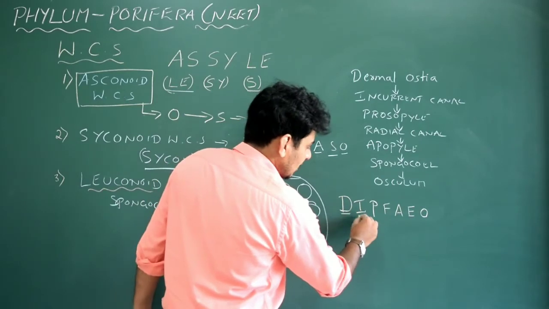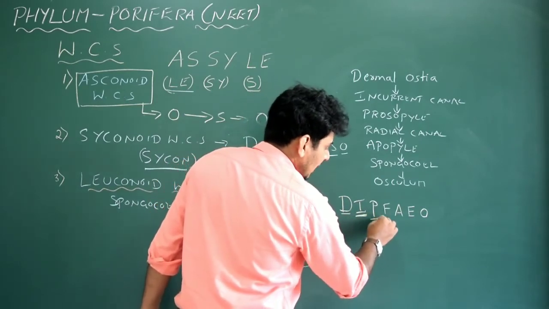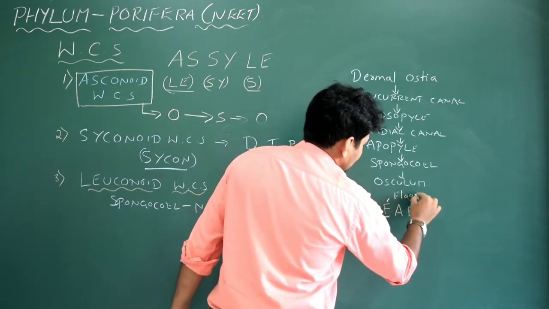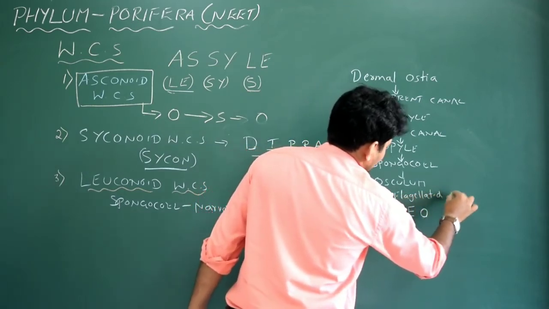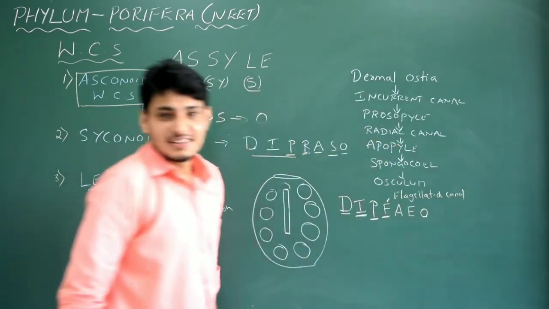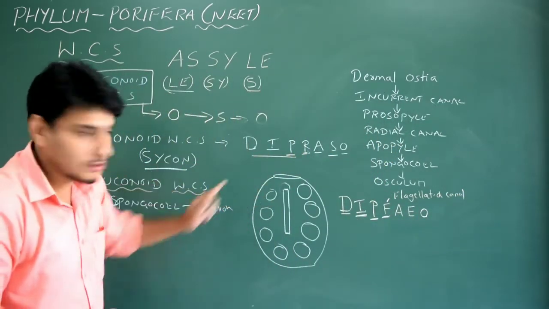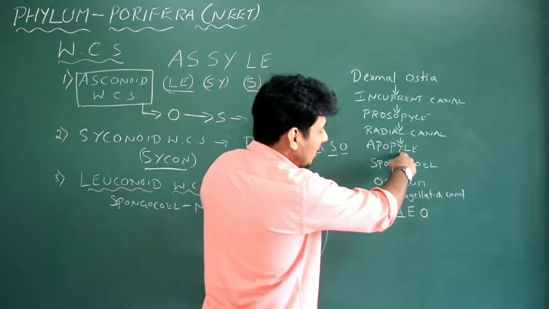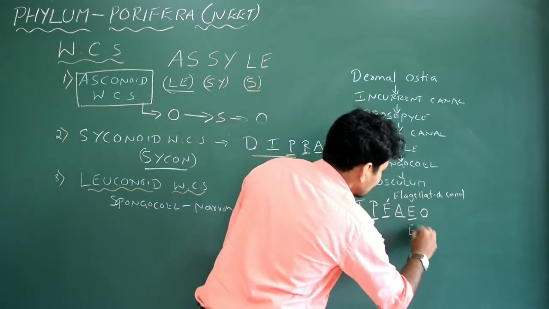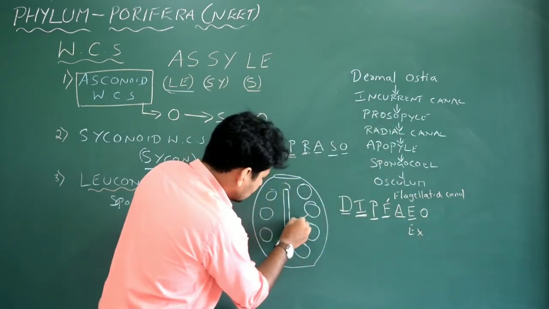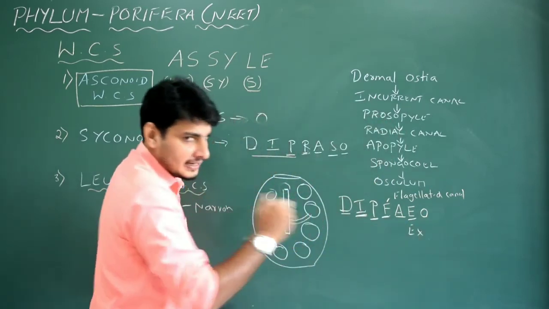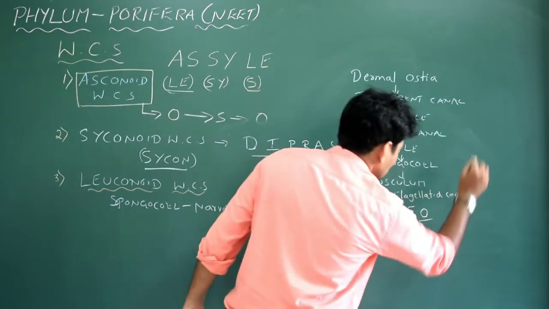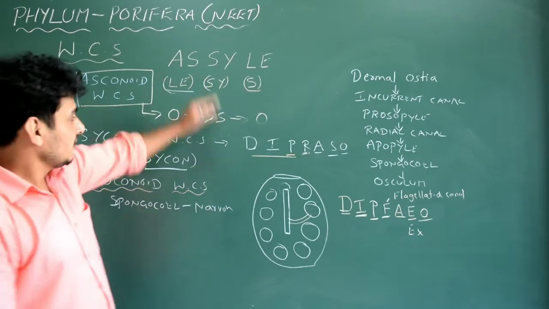D, dermal ostia, I, incurrent canal, P, prosopyle. This is flagellated canal. That means the canal got flagella. I am not going to draw that. It's a simple flagellated canal. A is apopyle, same. E is excurrent canal. Excurrent canal means the water is moving out into spongocoel. Another canal is there. That is extra, an addition in the case of leuconoid type. Then osculum. Done. So easy.